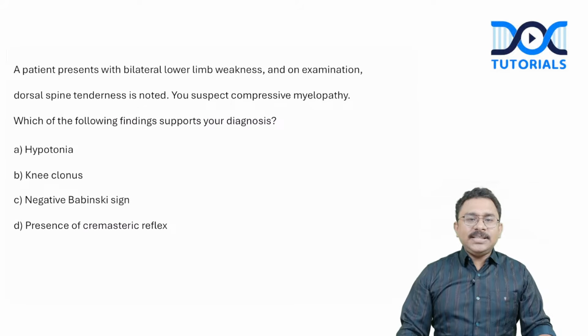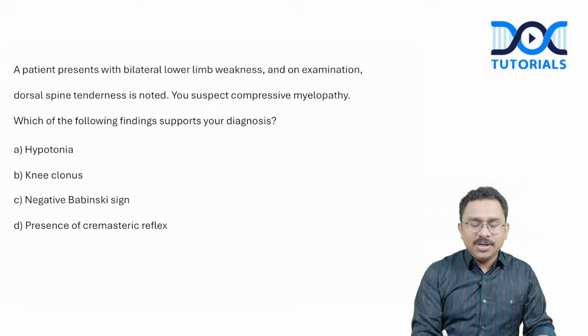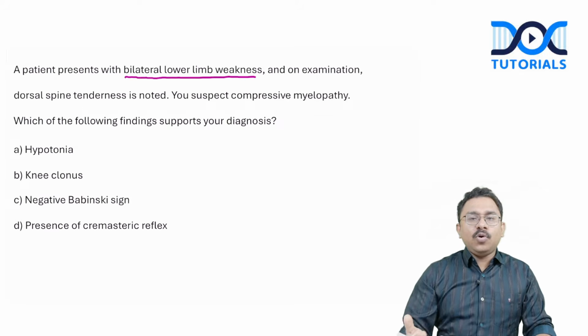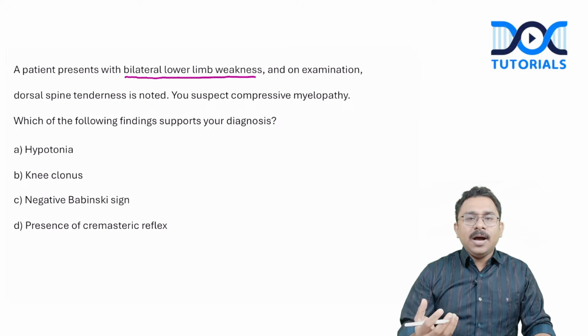A patient presents with bilateral lower limb weakness, and on examination, dorsal spine tenderness is noted. You suspect compressive myelopathy. Which of the following findings supports your diagnosis? The options being hypotonia, knee clonus, negative Babinski sign, presence of cremasteric reflex. When you have a patient presenting with lower limb weakness, any motor symptom can be either upper motor neuron type or lower motor neuron type.